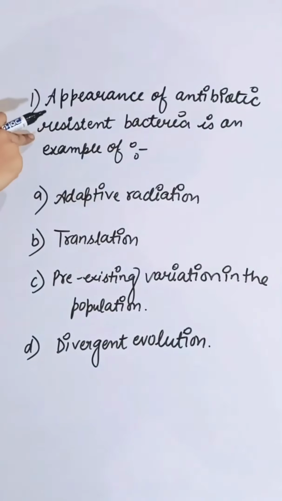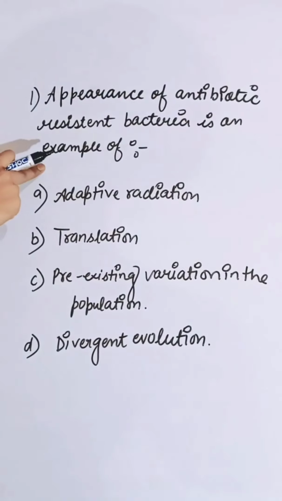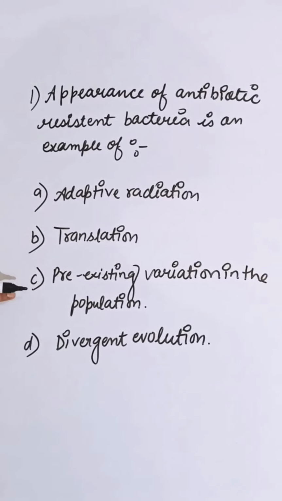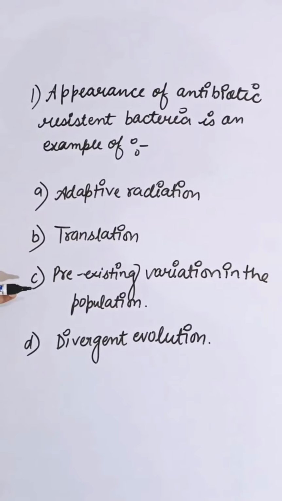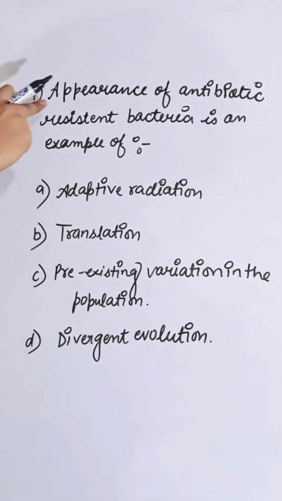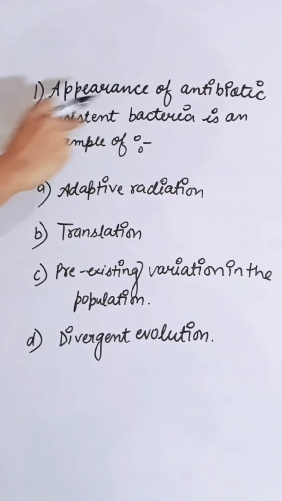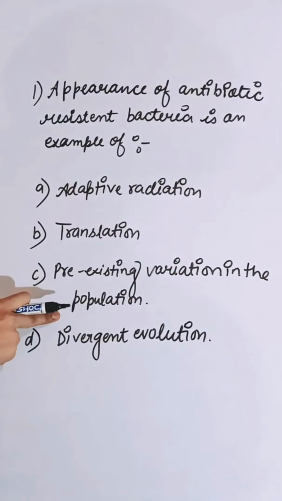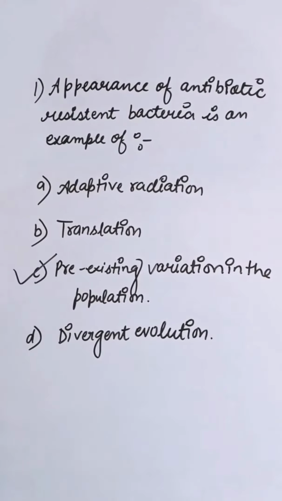The appearance of antibiotic resistant bacteria is an example of: first option adaptive radiation, second transduction, third pre-existing variation in the population, and fourth divergent evolution. The appearance of antibiotic resistant bacteria is an example of pre-existing variation in the population. So the correct answer is C.